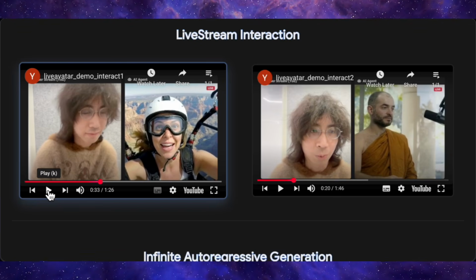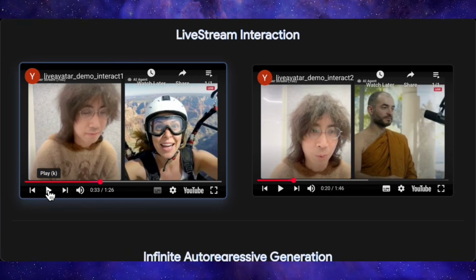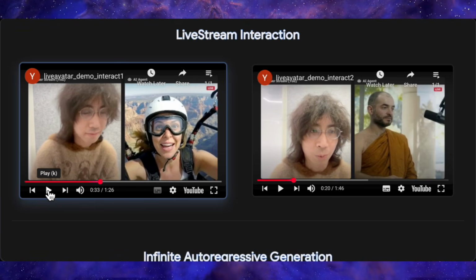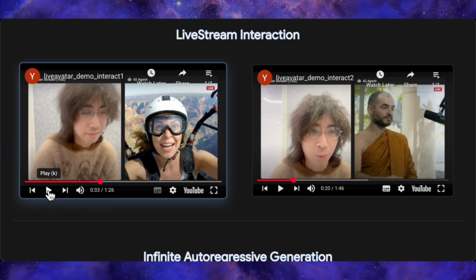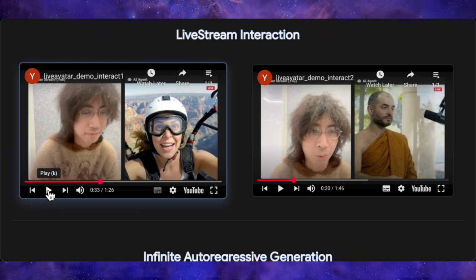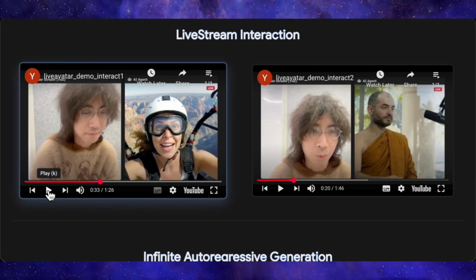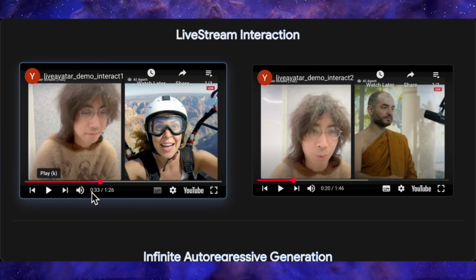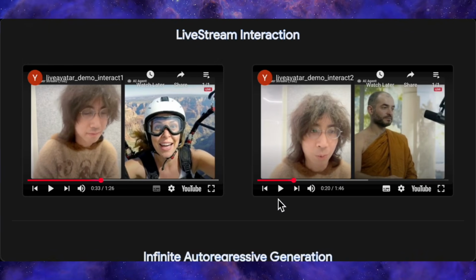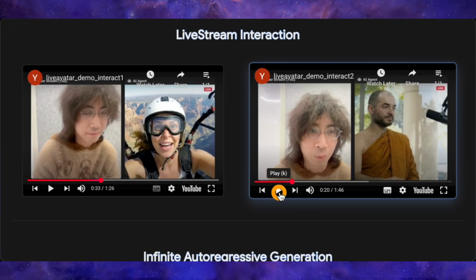The avatar tracks the voice surprisingly well. The mouth shapes, timing, and basic facial motion feel natural enough that if you weren't looking for flaws, you could easily accept it as a real webcam feed running through a virtual camera. There are demos in both Chinese and English, and in each case, it's the same idea. Real person on one side, and the right-hand avatar stays locked in with the speech as it happens.